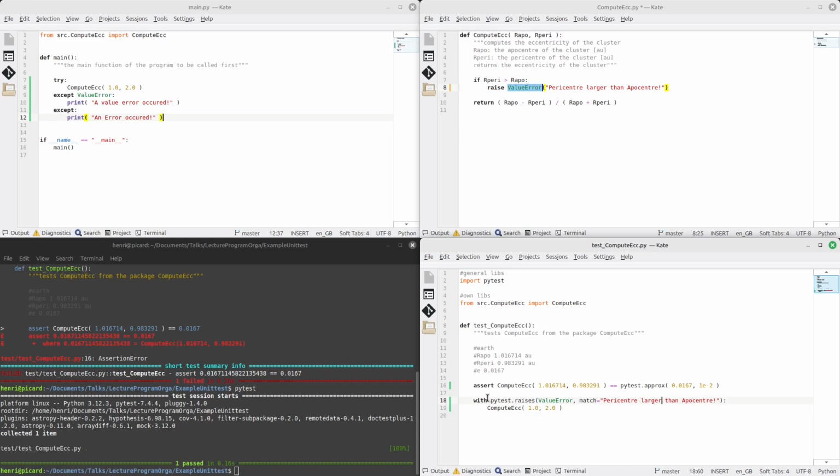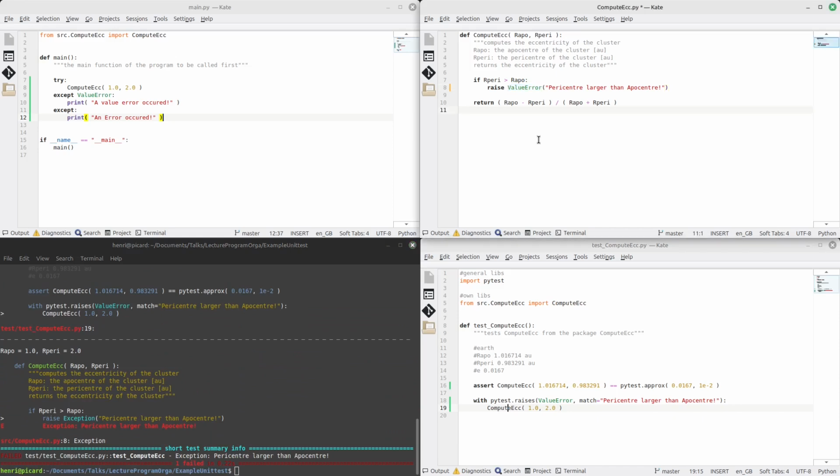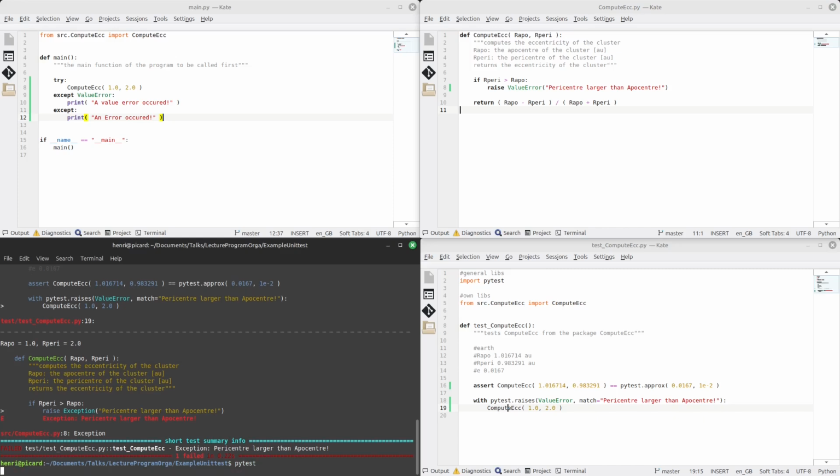So what we have now is that we tell pytest here that it is to expect a value error, and it has to expect that the error message is what we defined here. And then we call this compute eccentricity function with an apocenter that's smaller than the pericenter. And then we can see whether or not that is true. So let me just call pytest. I didn't save that. I want to have the value error up there again.